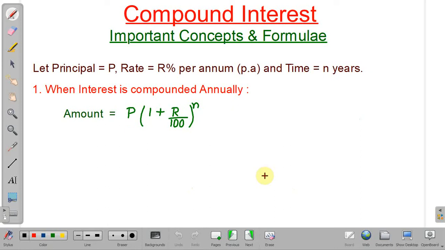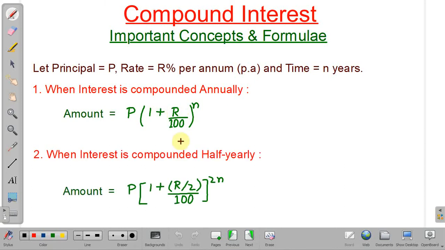Now we will discuss some important formulas for how to calculate compound interest. Let the principal be P, the rate of interest be R percent per annum, and time equal to n number of years. First, when interest is compounded annually. What do we mean by compounded annually? Compounded annually means that after every year interest will be added to the principal amount, and that will become the principal for the next time period. So amount is equal to principal into (1 plus rate of interest divided by 100) to the power n. n is the number of years.